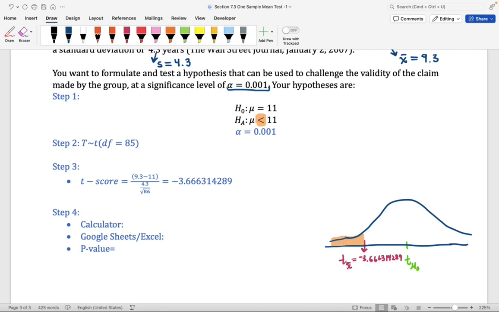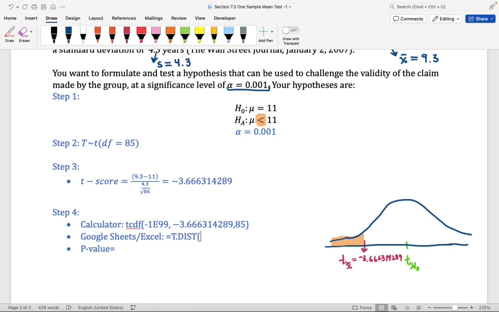If we're using a calculator, we're going to use TCDF. Our lower bound is going to be negative 1E99. The upper bound is going to be our t-score. And then we need to enter the degrees of freedom. The degrees of freedom here is 85. If you're using Google Sheets or Excel, on an empty cell, you're going to type in equal t.dist.